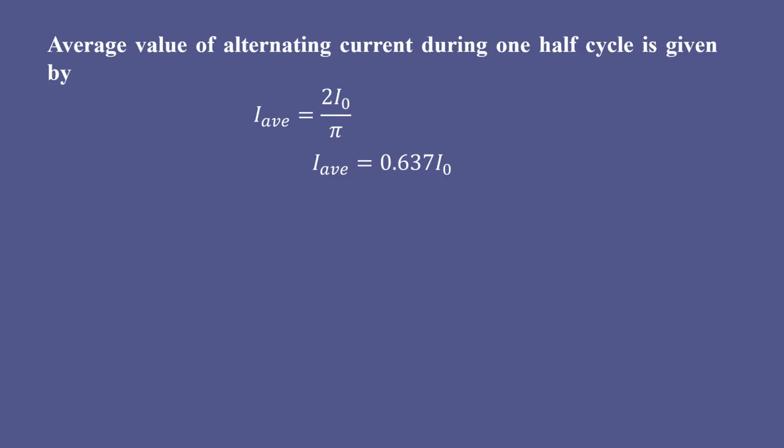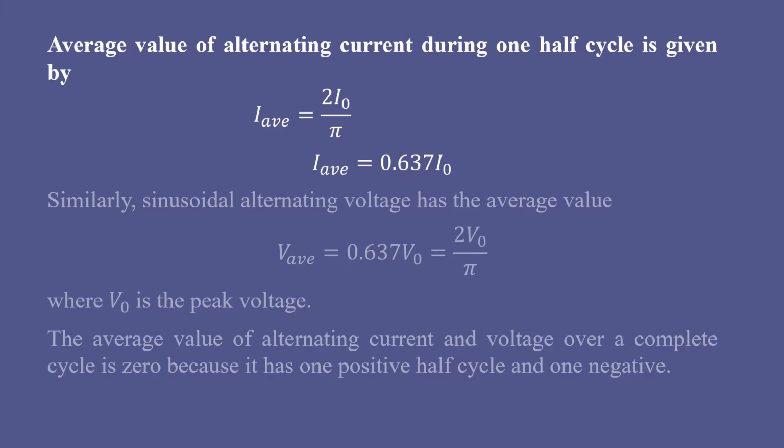You have already studied this at pre-university level, just a formula is given to you in this particular slide. The average value of AC, I average, is related to the peak current by I average equal to 2 I0 by pi. If you calculate the value of 2 by pi, you will get 0.637 I0. The average value of AC is usually 63% of the peak current, where I0 is the peak current.